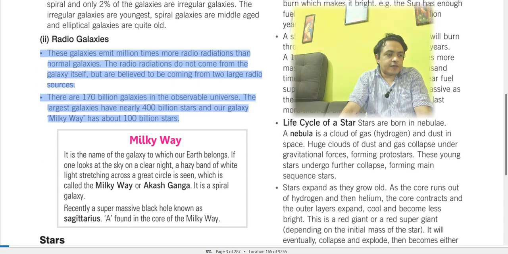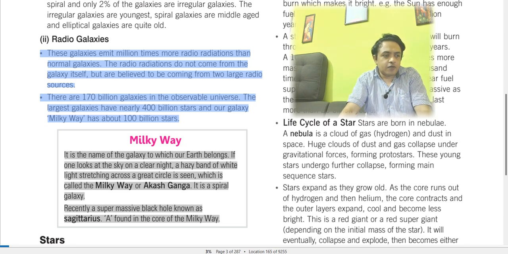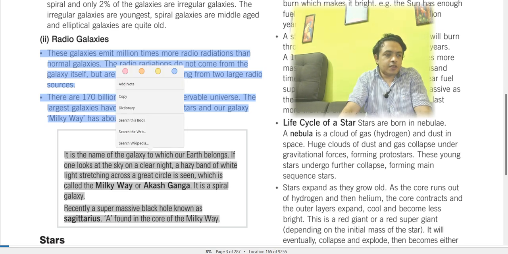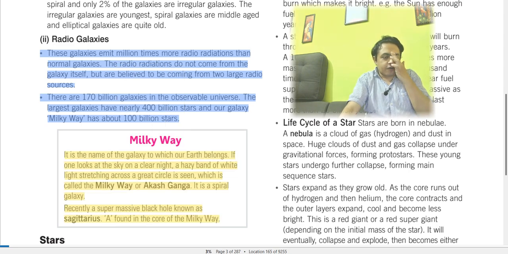The Milky Way is the name of the galaxy to which our Earth belongs. If one looks at the sky on a clear night, a hazy band of white light stretching across a great circle is seen, which is called the Milky Way or Akashganga. It is a spiral galaxy, and recently a supermassive black hole called Sagittarius A was found in the core of the Milky Way.